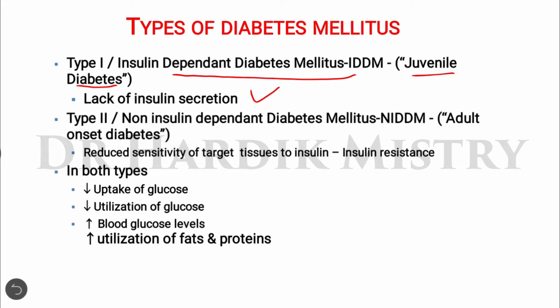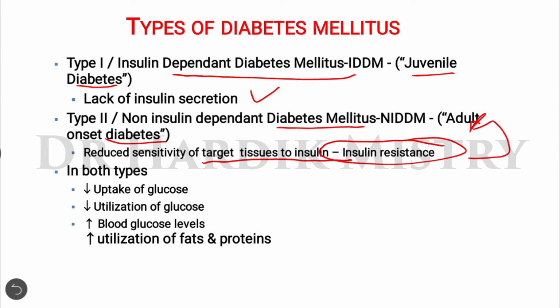Type 2, non-insulin dependent diabetes mellitus, NIDDM, which is the adult onset diabetes. That means type 2 diabetes mellitus is mainly seen starting from early adult life and continues throughout adult life, till the death of a person. And what is the reason behind type 2 diabetes? There will be reduced sensitivity of the target tissue to the insulin, so there will be development of insulin resistance, and that is the main reason behind type 2 diabetes mellitus.